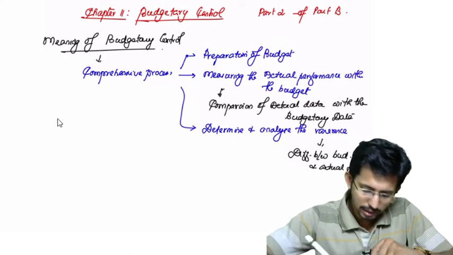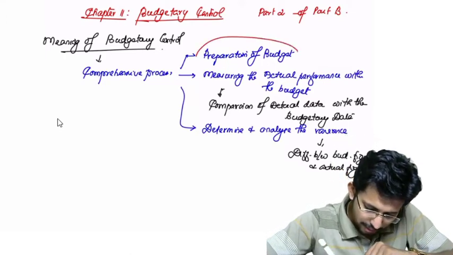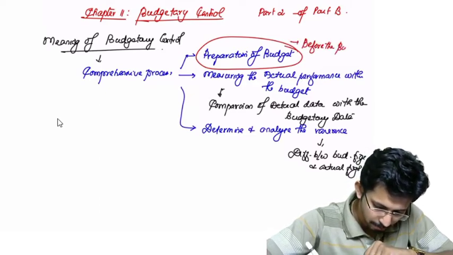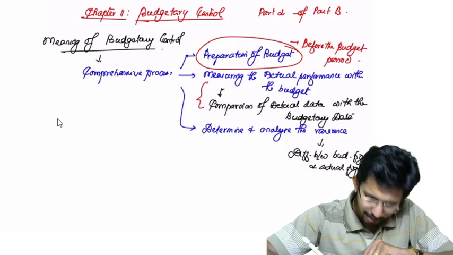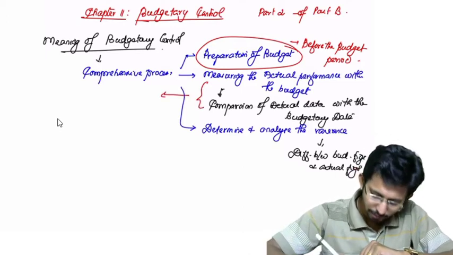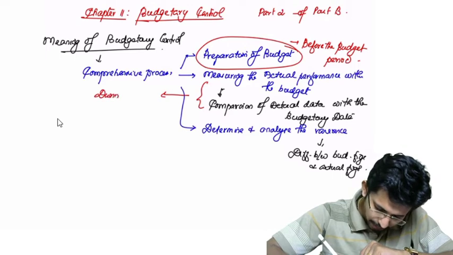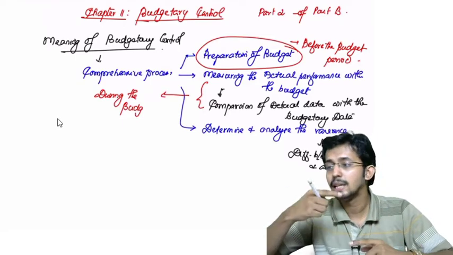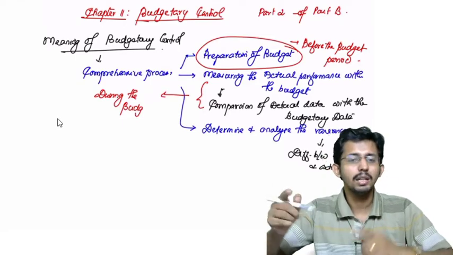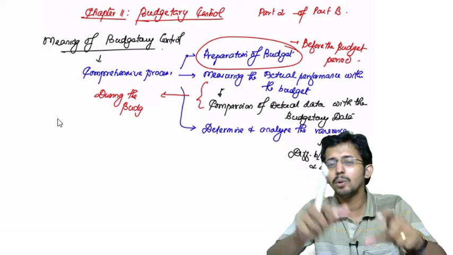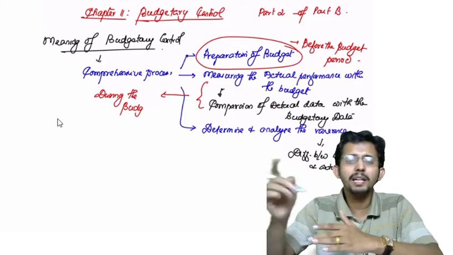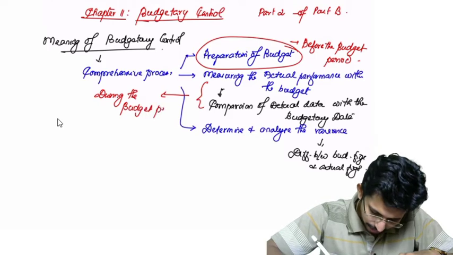So this preparation of budget, when does it happen? This happens before the budget period. And what about this measurement? Actually this measurement will happen during the budget period, because cost and revenue information is collected on a real-time basis. As and when the period is getting over, if one day is over, you need to compute the data for one day. When one more day is over, you measure the data for that day. So it should be a real-time process during the budget period.